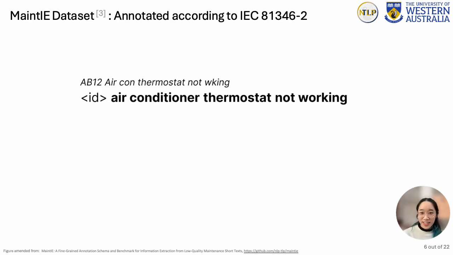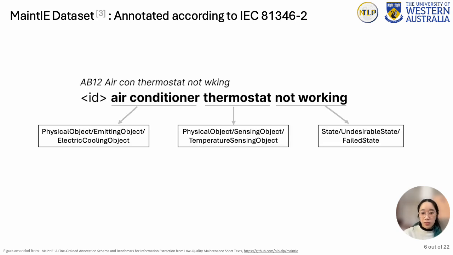And lucky for us, there is a dataset of maintenance work orders that is annotated according to IEC 81346. MAINT is the largest annotated maintenance work order dataset with entities for physical objects or equipment and failure modes in the form of undesirable states, processes, or properties. Engineering knowledge in the form of inherent function is included for every physical object entity within the annotation classes.